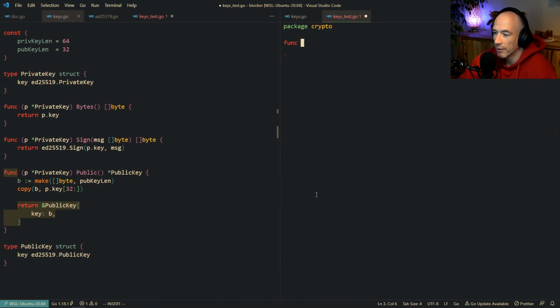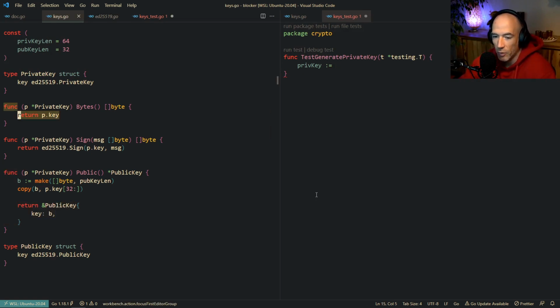Func test new private. Actually, I'm gonna call this generate. Test generate private key. Let's see that I'm not coding in my window. It's gonna be testing.t, of course. So what I'm gonna do here is I'm gonna say priv key. I'm gonna say pk. Actually, priv key is better because pk can also be public key if you think about it. It's gonna be priv key. It's gonna be generate, right?